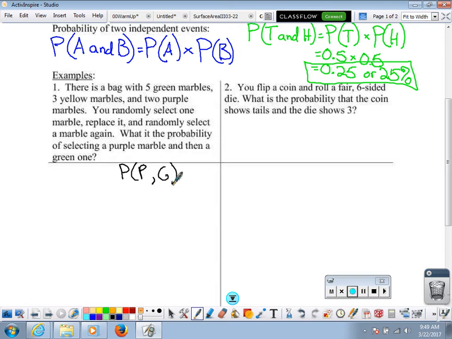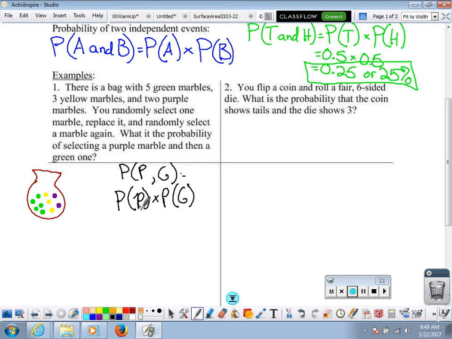Well, let's take a look at this bag. Okay, so here's my bag of marbles. In this bag of marbles, there are 5 green marbles: 1, 2, 3, 4, and 5 green marbles. I have 3 yellow marbles: 1, 2, 3 yellow marbles. And I have 2 purple marbles: 1 and 2 purple marbles. Now I want the probability that I get a purple marble and a green marble. So this would be equal to the probability of a purple marble times the probability of a green marble.